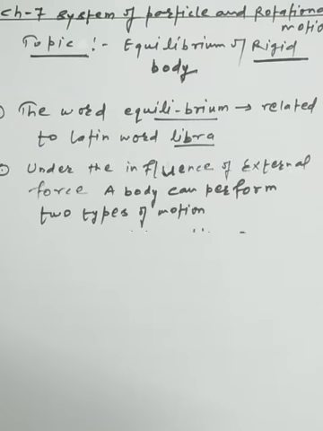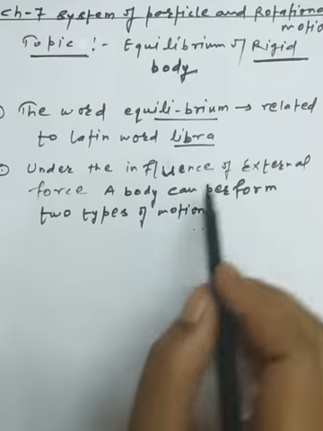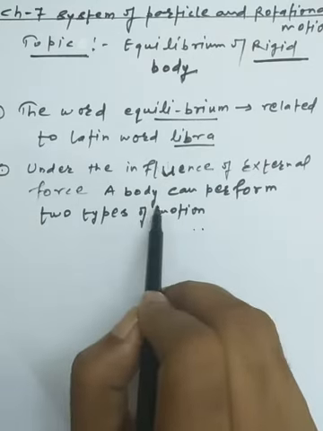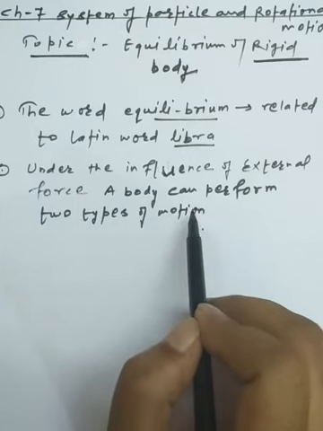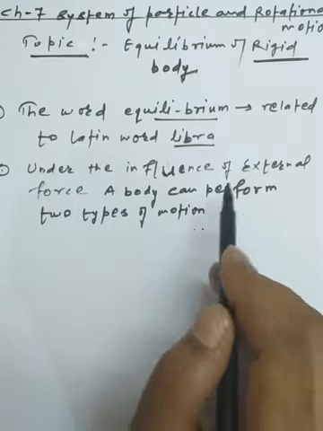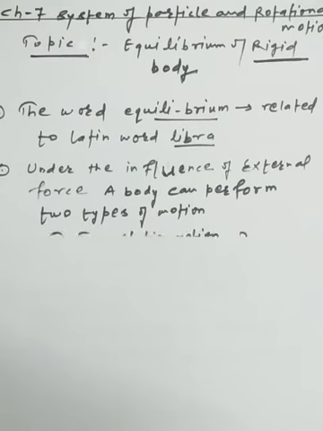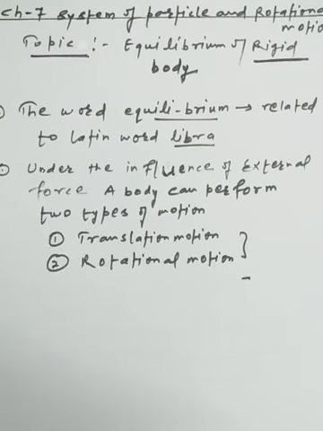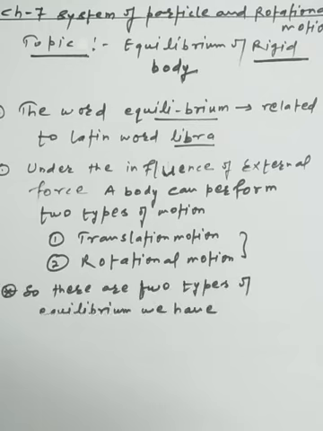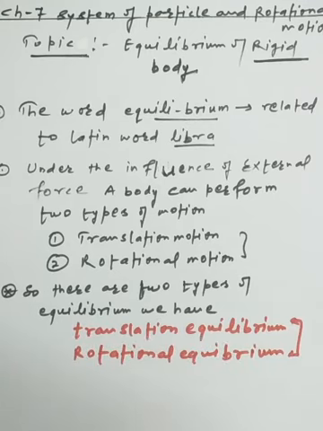Now, as we apply an external force on a rigid body, the body can perform two types of motion. One is called translational motion, and the other is called rotational motion. On the basis of this concept, we can have two types of equilibrium. First is translational equilibrium, and second is rotational equilibrium. We will discuss the basic conditions of translational and rotational equilibrium one by one.